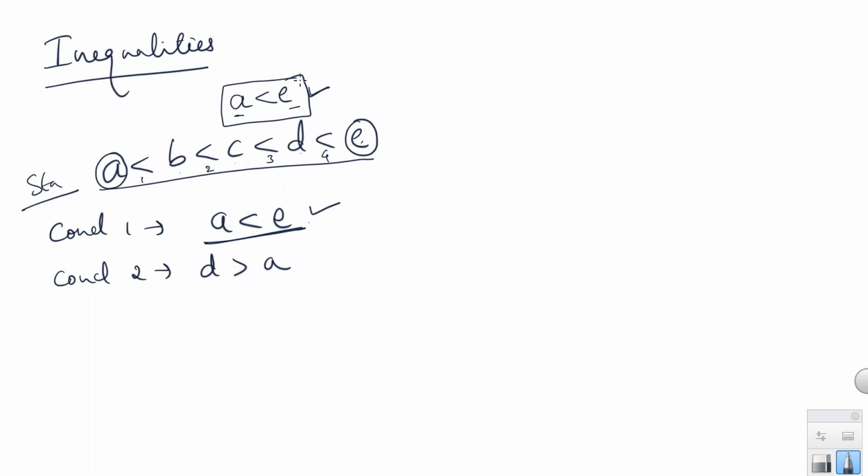In case here I got A less than E, but the given one says A greater than E, then we take it as false. Okay, conclusion 1 would be false. Right? Now for the second conclusion we have to compare between A and D. So we have A here and D here.